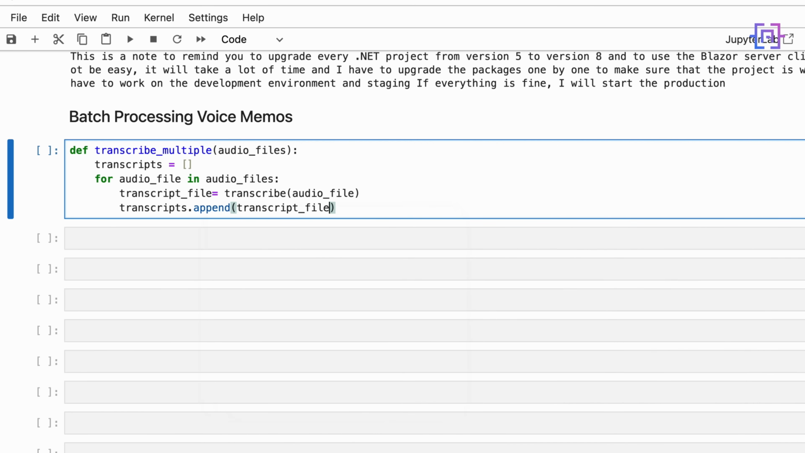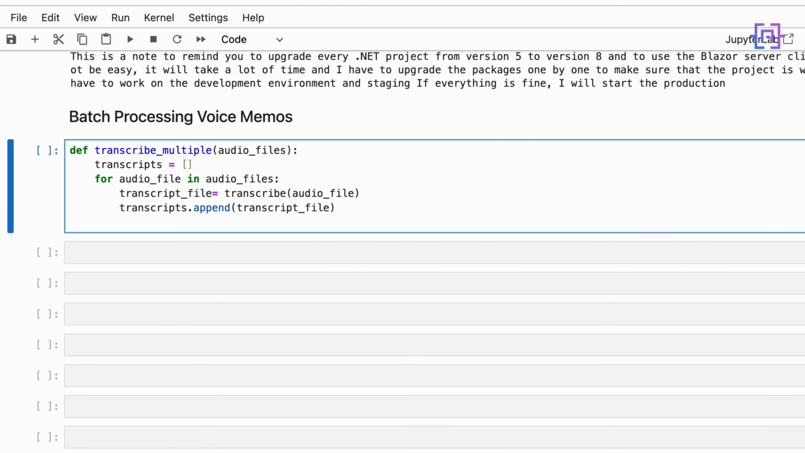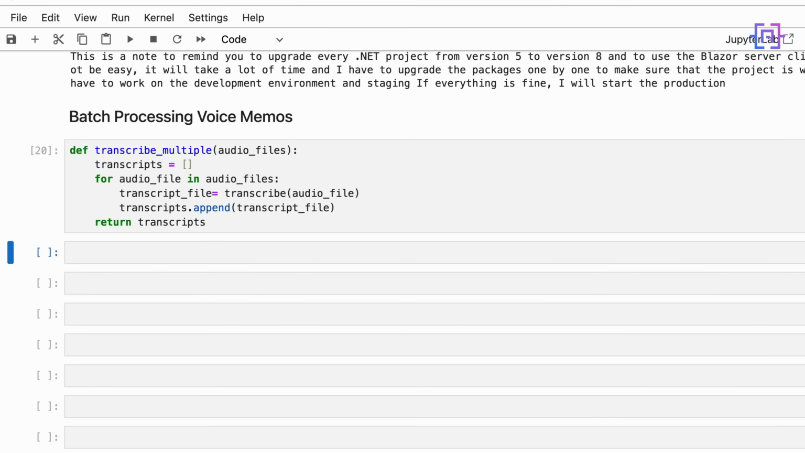So here we are creating an empty list, and then we have a for loop, and we are calling the function transcribe for each file, and then we are appending the result to transcripts. Okay, after that we're going to say return transcripts. Let's run the code. It's working.